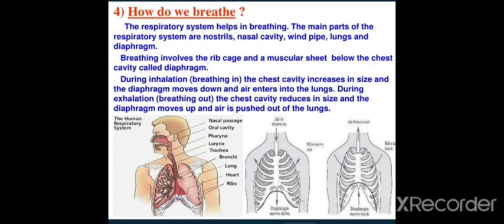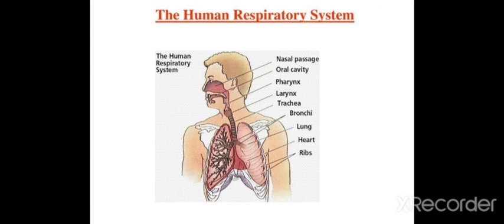During inhalation, that is breathing in, the chest cavity increases in size and the diaphragm moves down and air enters into the lungs. During exhalation, that is when breathing out, the chest cavity reduces in size and the diaphragm moves up and air is pushed out of the lungs. Here you can see the human respiratory system.